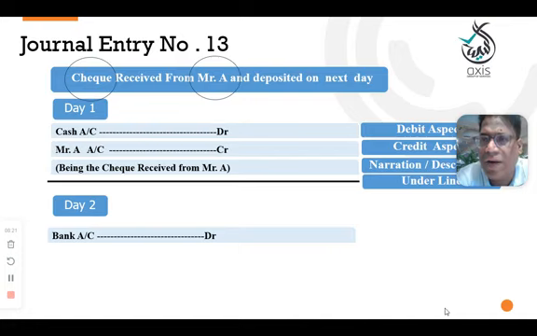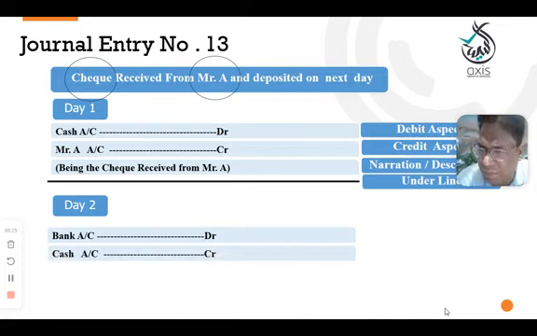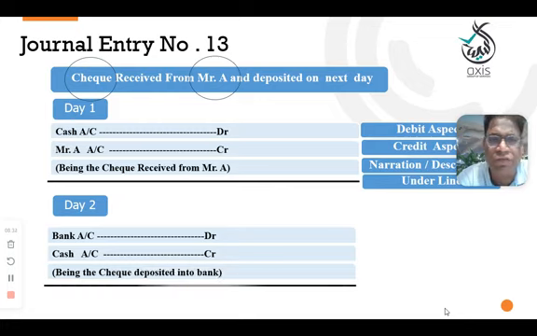Then who is the receiver now? Bank received the check. You deposited into the bank means yes, bank received the check, and Mr. A account debit to cash account. You are depositing your check which we have in your cash balance, so cash is going out. Mr. A account debit, cash account credit. So if you see, cash is debited, cash is credited, debit and credit get cancelled.